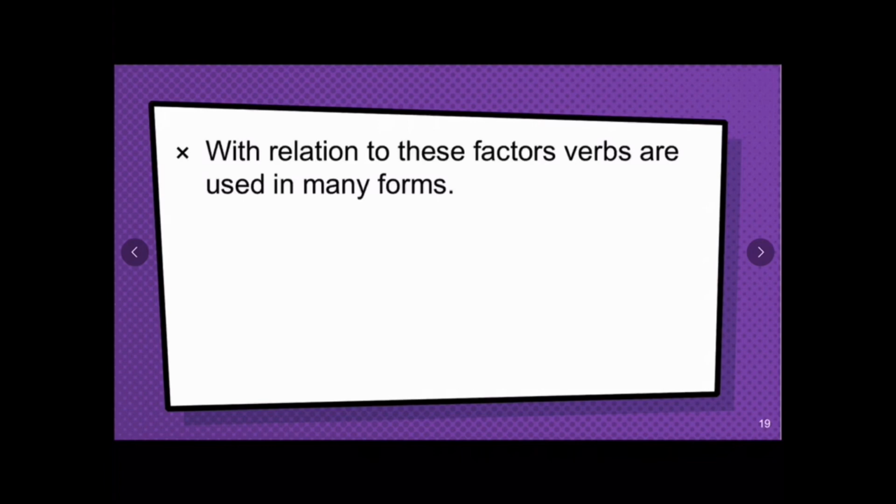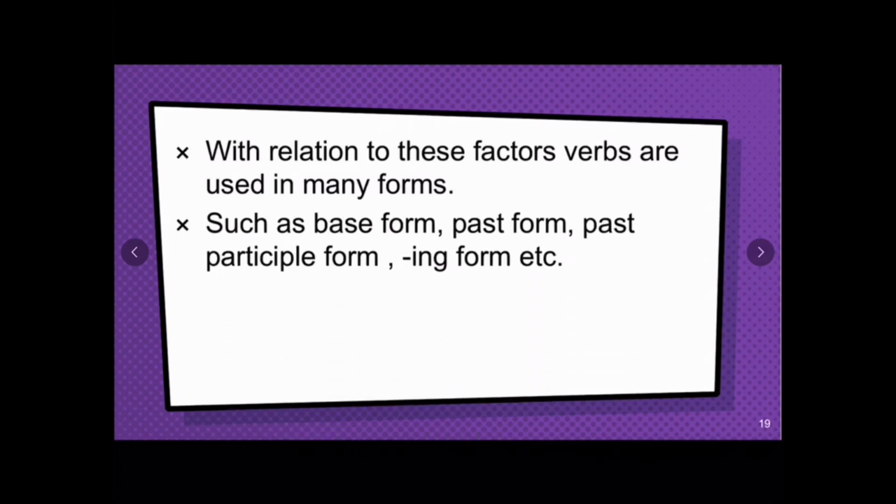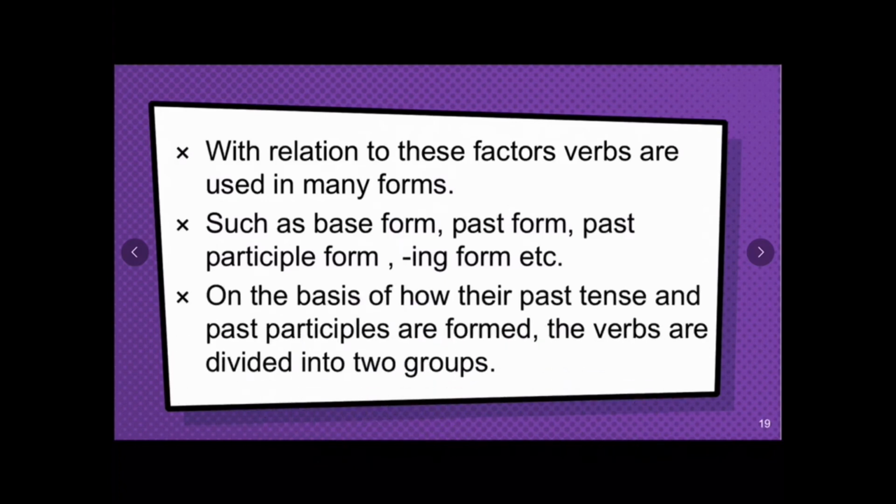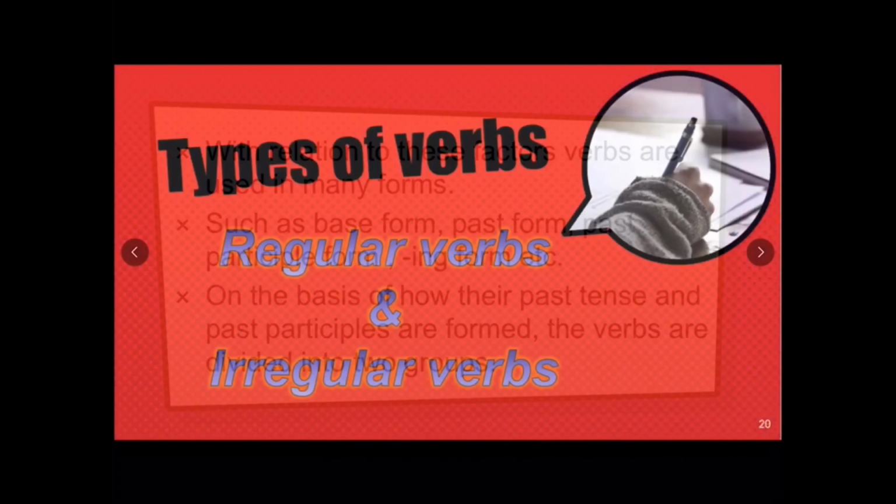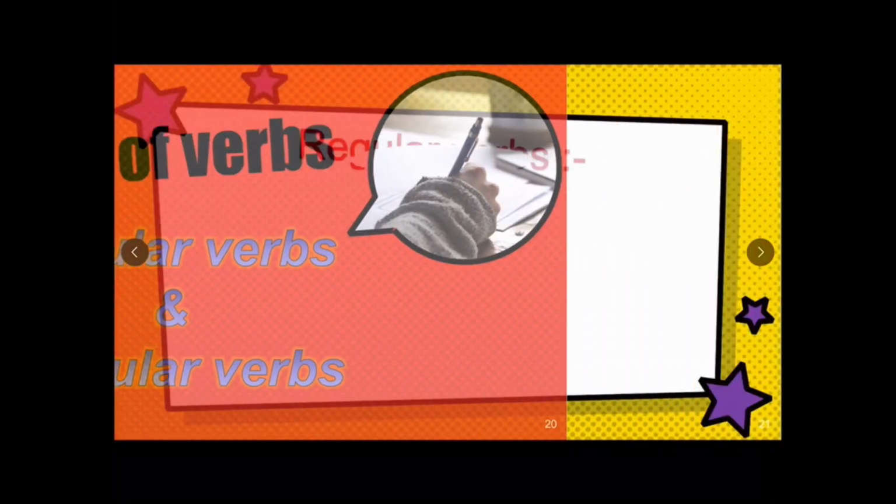With relation to these factors, verbs are used in many forms, such as base form, past tense form, past participle form, and ing form. On the basis of how their past tense and past participle are formed, the verbs are divided into two groups: regular verbs and irregular verbs.